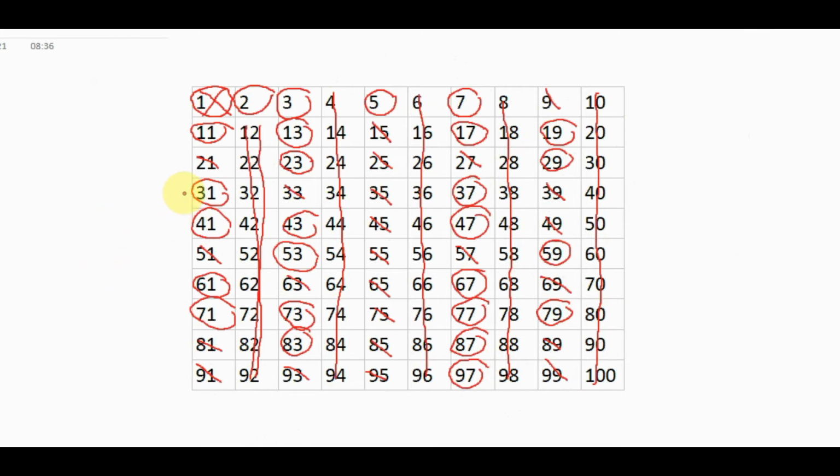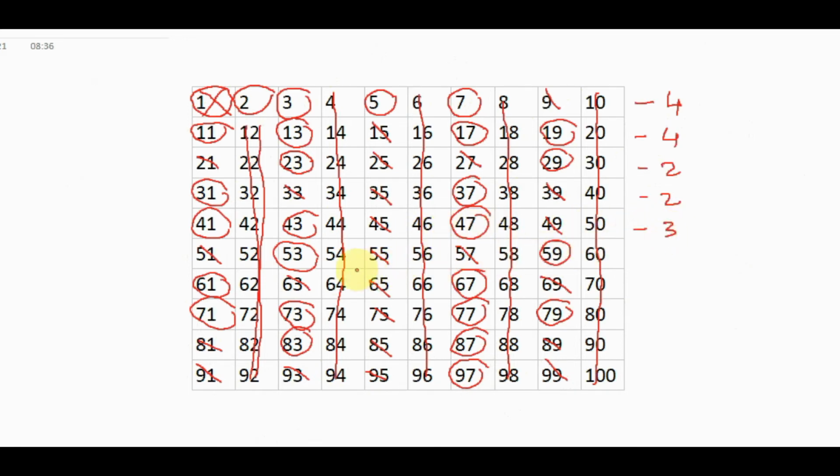Between 1 to 10, how many prime numbers are there? 4 numbers: 1, 2, 3, 4. Here also 4. Again here 1, 2. Between 30 and 40, also 2. Similarly 40 to 50 there are 3.